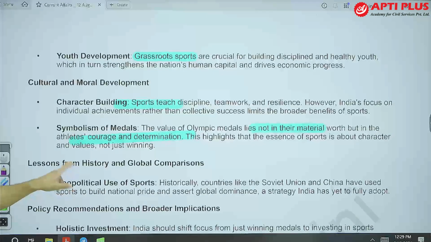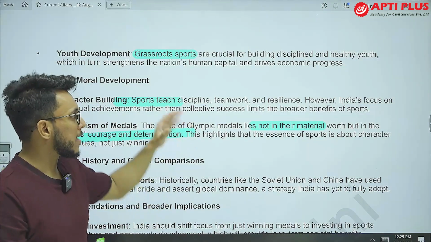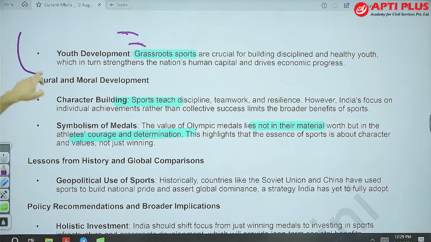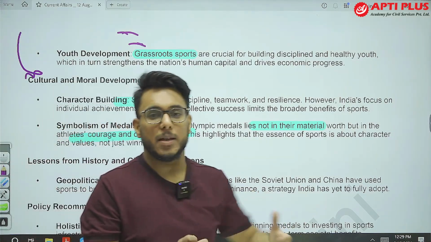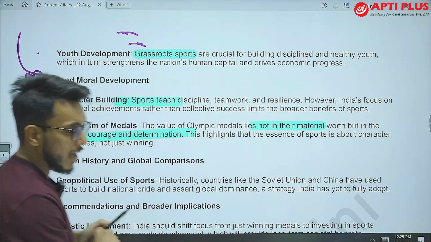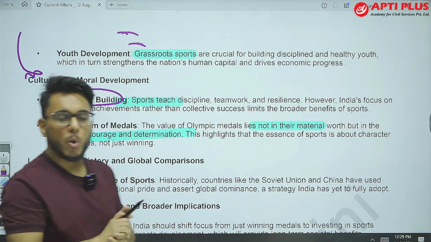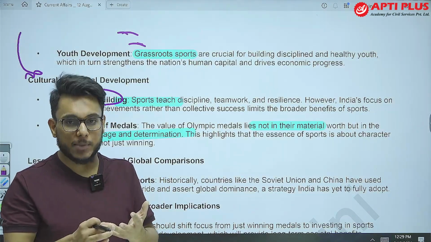Then moving on, youth development. So the youth that are participating in sport. Basically, grassroots sports are important for building the sense of discipline, building a sense of national integration, which is very important for the nation. Then it builds character. So sports teaches a lot of things. Sports teaches resilience. Sports teaches team spirit.